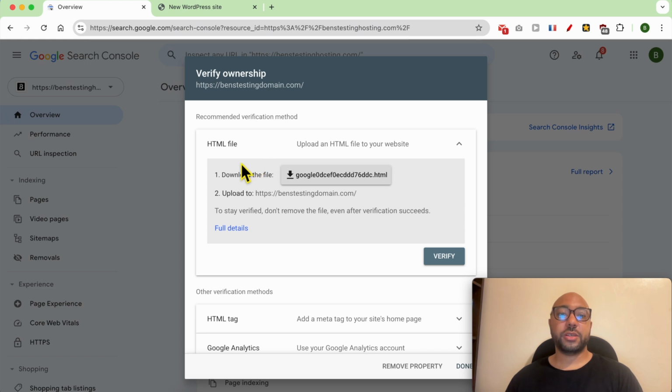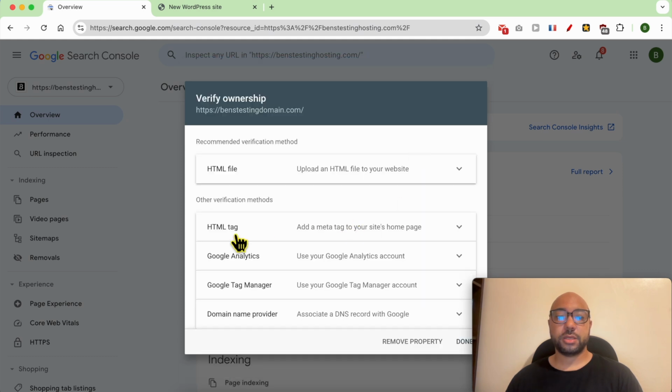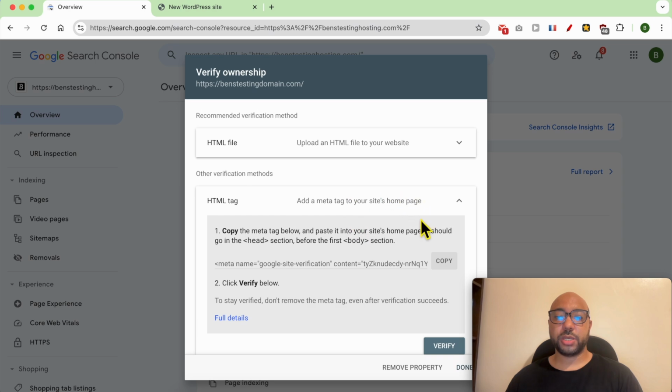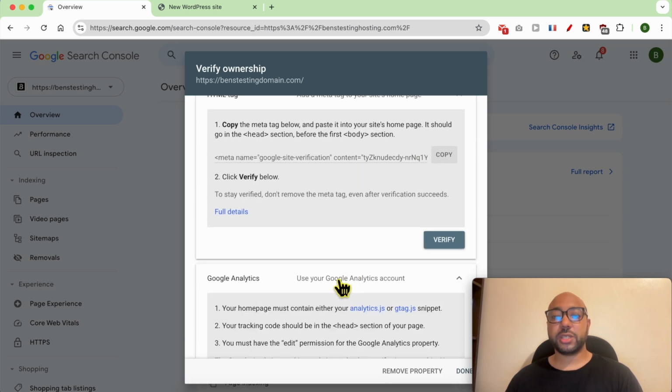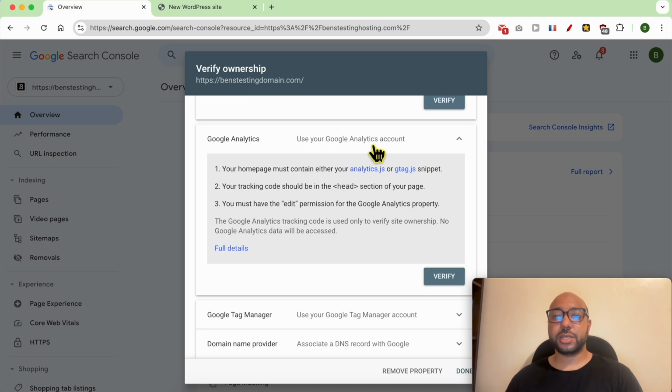Now to verify your ownership, you can either go with uploading an HTML file to your website. You can add an HTML tag to your site's homepage. If you already have your Google Analytics linked with your website, you can verify your Google Search Console using it. You can also use your Google Tag Manager account or use the DNS service.